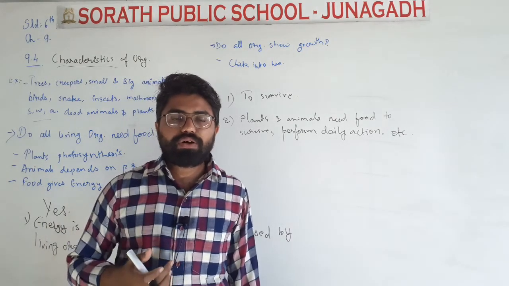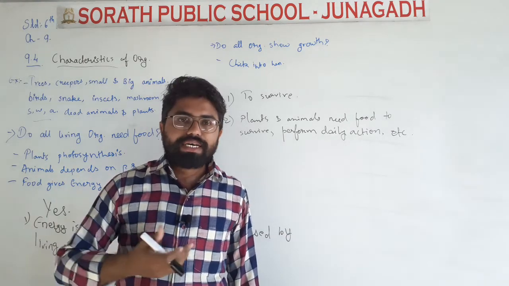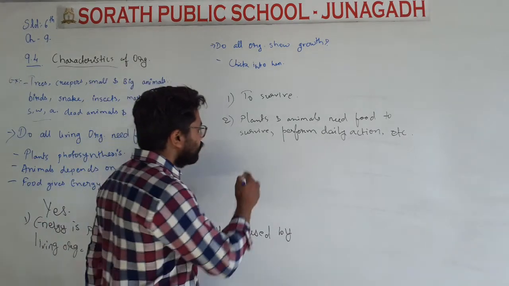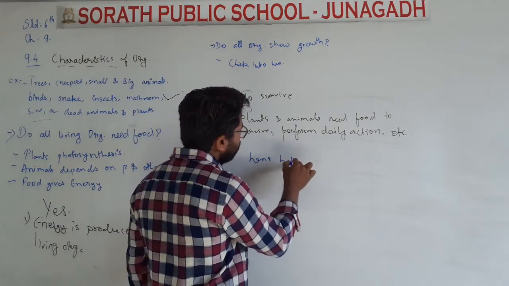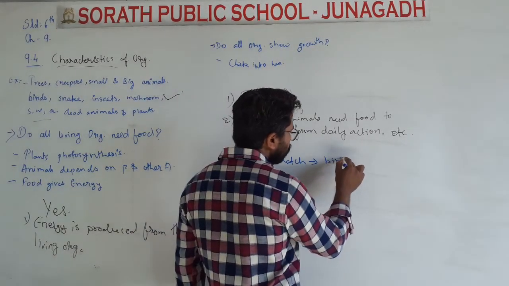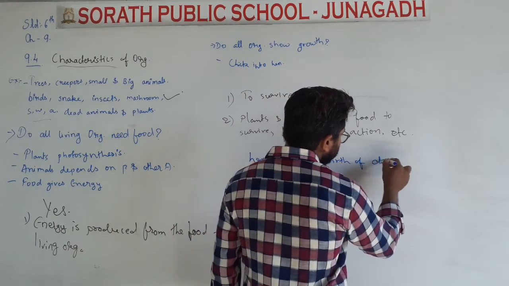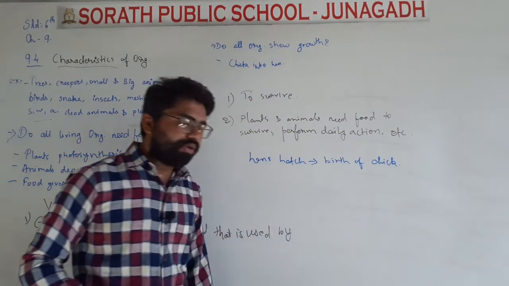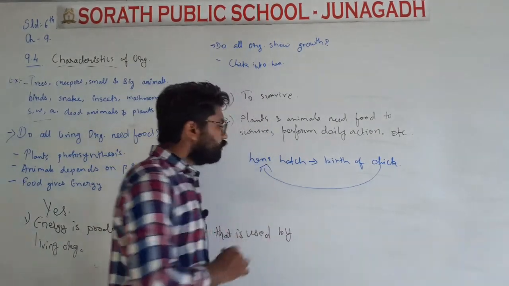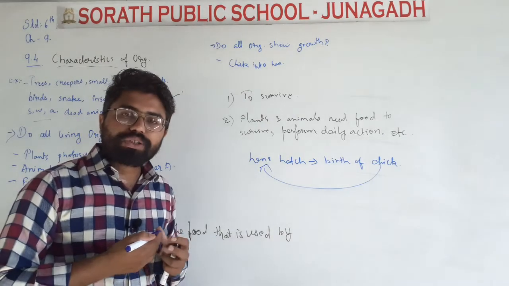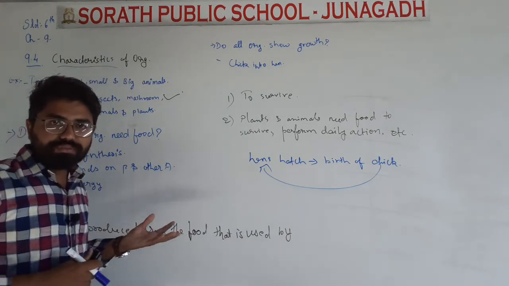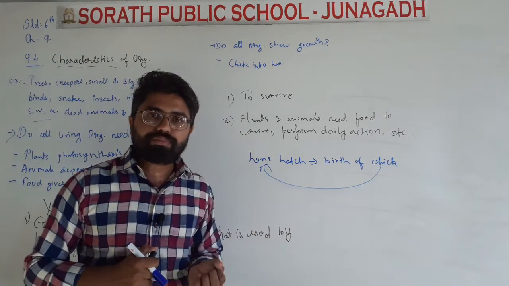If you take an example of an egg, a hen's egg, after the hen hatches it, it gives birth to a chick. Okay, the small one of a hen is known as a chick, and after some time it will grow again into a hen. So this is the process of growth in living organisms. First one is they need food. Second one, we can see the growth in them.